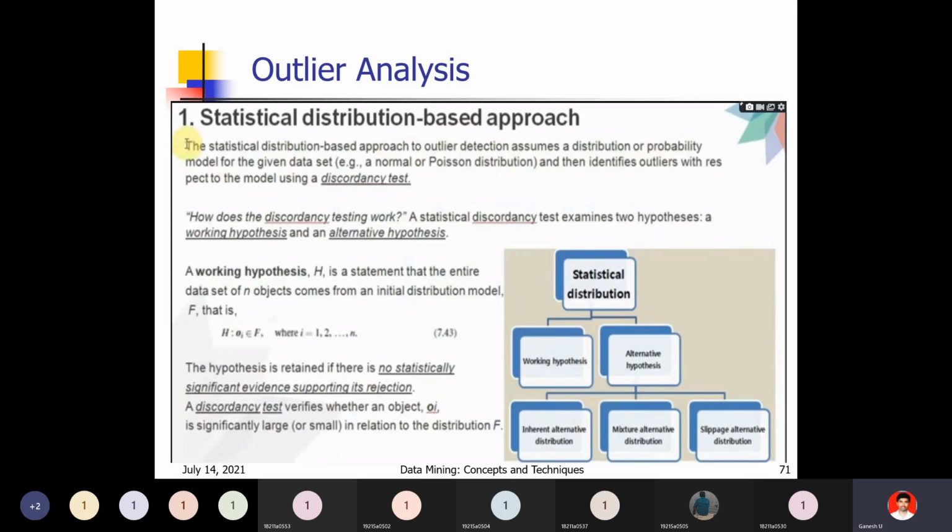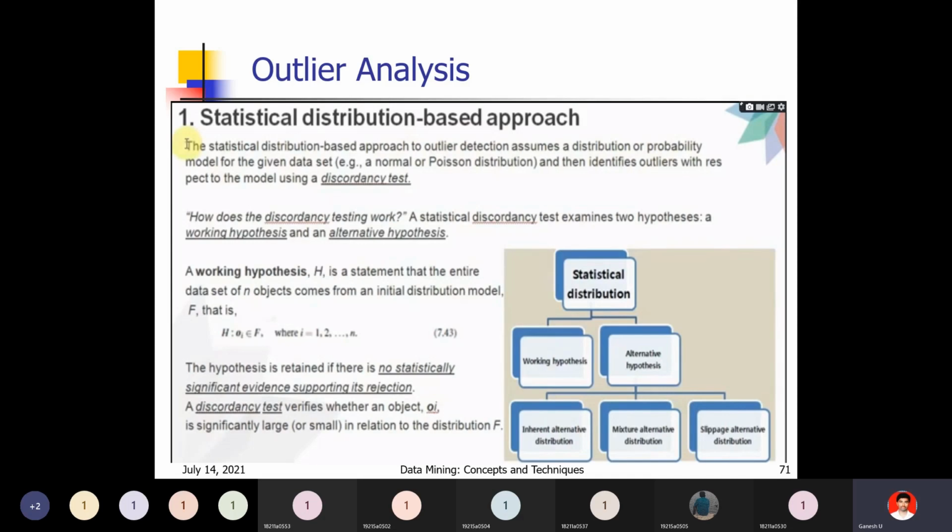Statistical distribution based approach. Again, in the statistical distribution approach, you have these different types. First, the working hypothesis, then the alternative hypothesis. In the alternative hypothesis, we have inherent alternative distribution, mixture alternative distribution, and slippage alternative distribution. These are the different measures for the statistical distribution based approach.